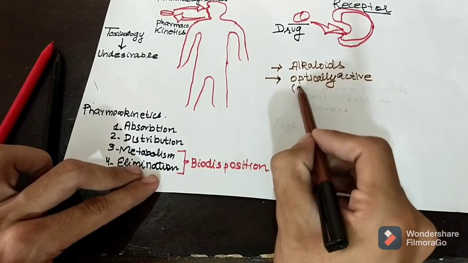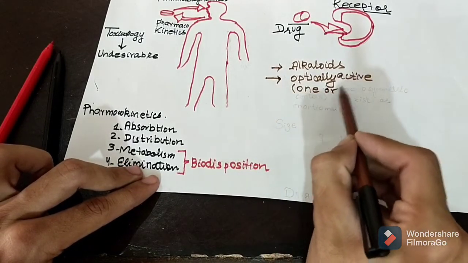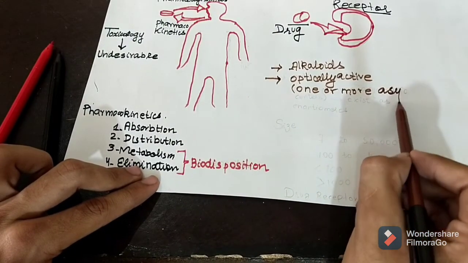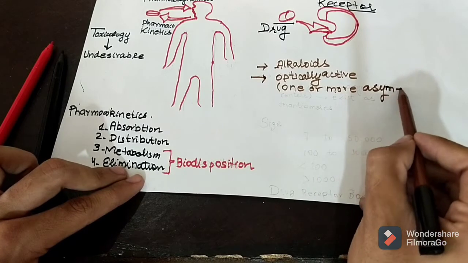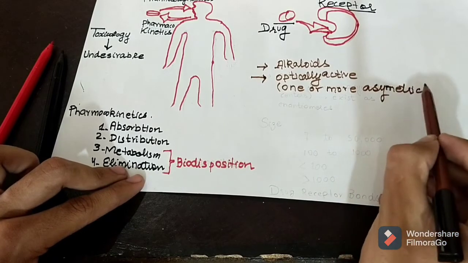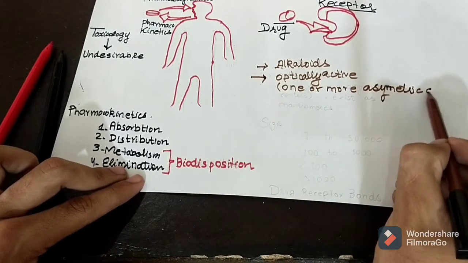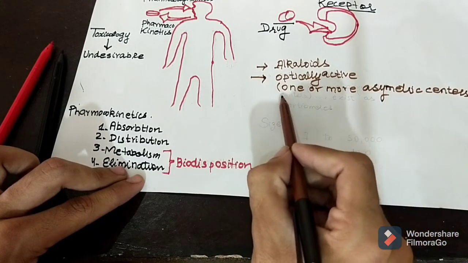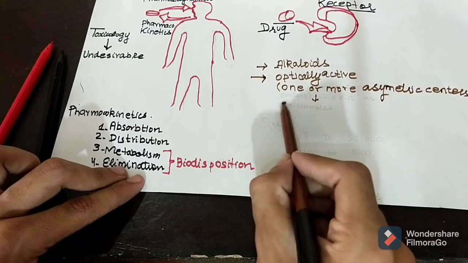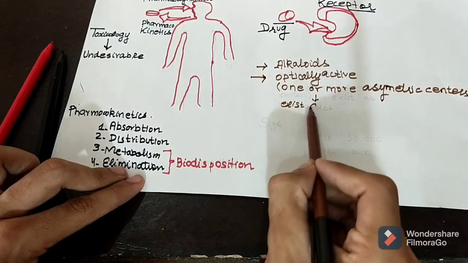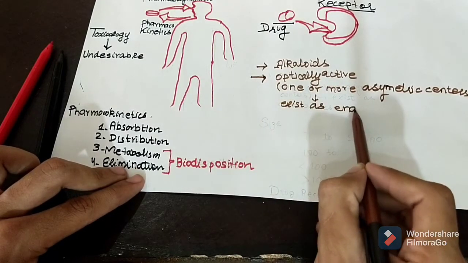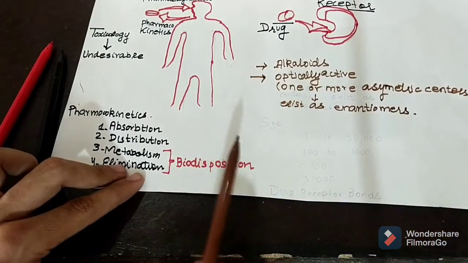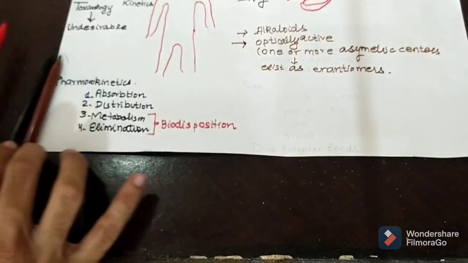And the second thing we discuss in the nature of drug is that the most of the drugs are optically active. What is meant by the optically active drug? It means that they have one or more asymmetric centers, and those who have one or more asymmetric center, it means that they can exist as enantiomers. So most of the drugs are alkaloids in nature and optically active. They have one or more asymmetric centers and can exist as enantiomers.